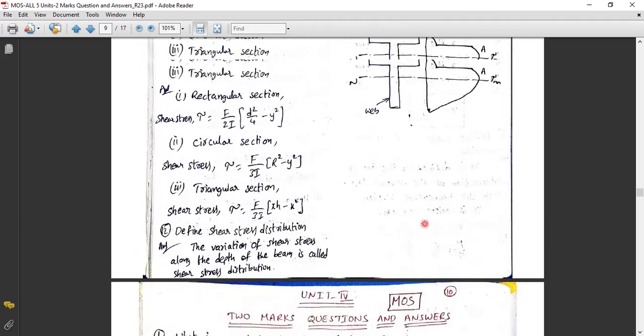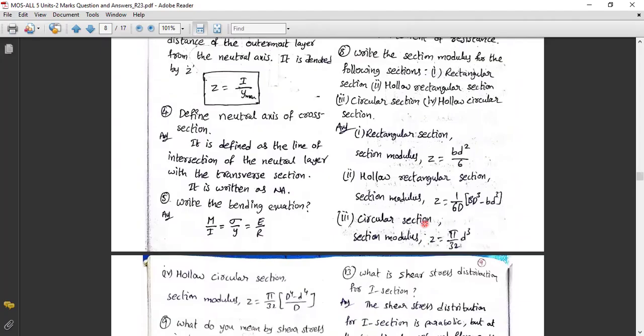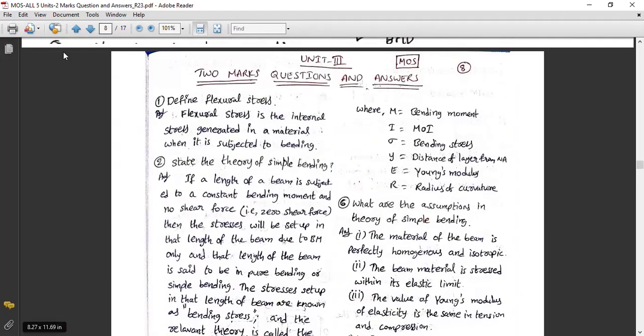So with this we are ending unit 3 and the important questions here to increase our knowledge. Hope you will understand all these questions and they will be helpful for you in your studies and to upgrade your knowledge in the mechanics of solids in the mechanical engineering field. Thank you very much. Any suggestions, please give them; I will be uploading them myself in the next videos. Thank you.